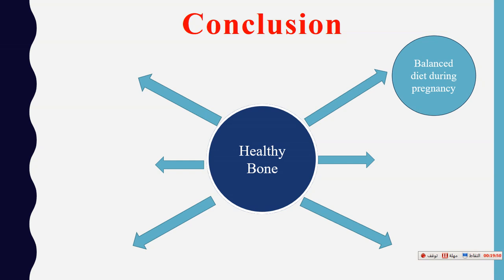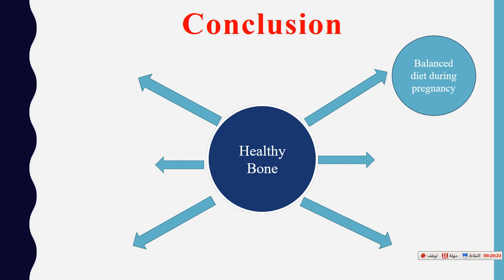Calcium is the critical mineral for bone health, for building strong bone and strong teeth for her baby. So a balanced diet is very important during pregnancy. Especially, her diet must contain milk and its dairy products because calcium is the critical mineral for her bone and her baby's bone and teeth.